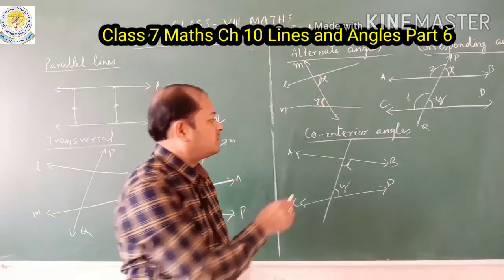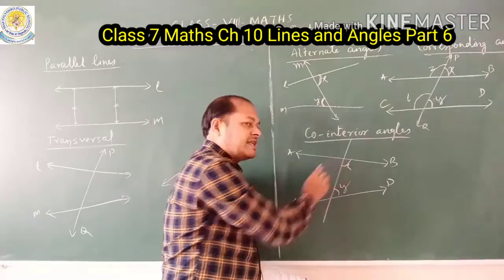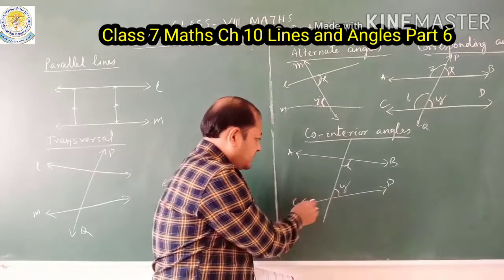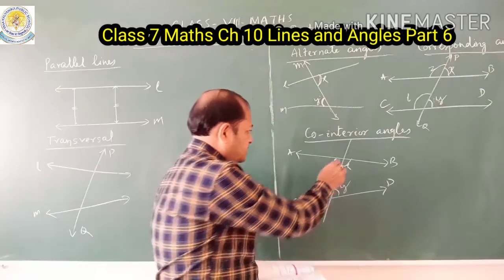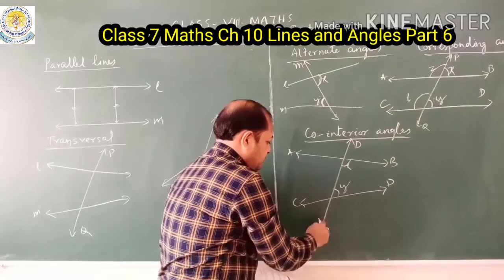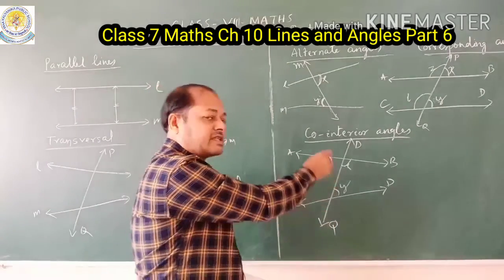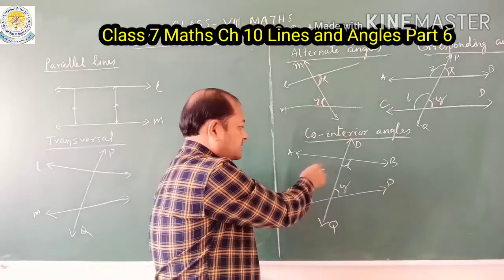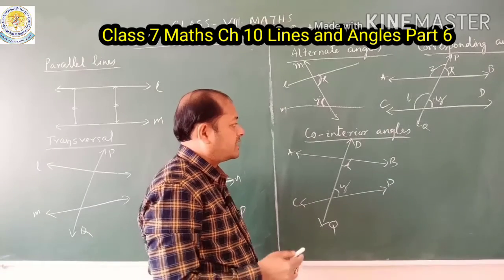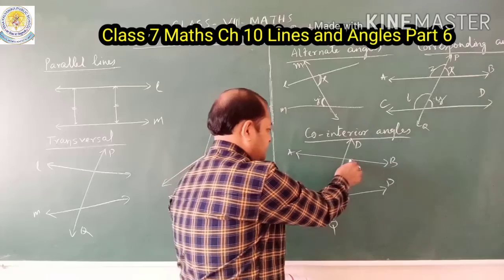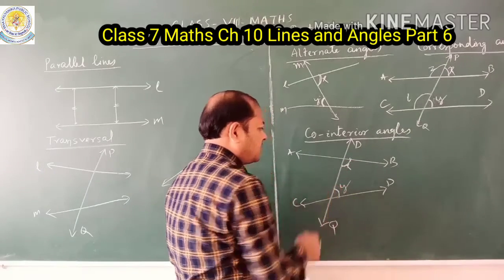Next, what do you mean by co-interior angles? Look at this line here. AB is a line segment and CD is a line segment, and PQ is a line segment which is the transversal line, and it crosses AB and CD. What is a co-interior angle? The angles on the same side, inside, are called co-interior angles.